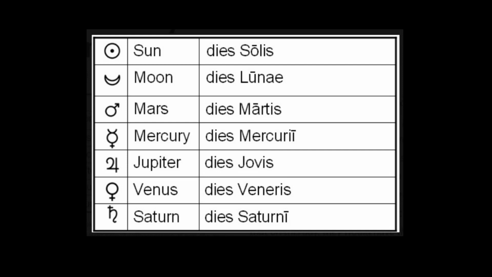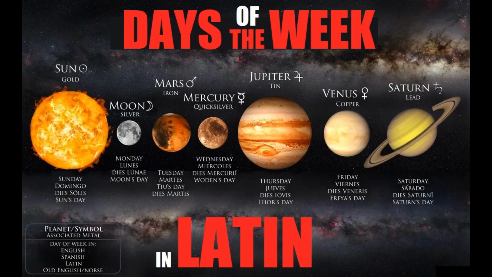So we can see that the regular genitive forms end with i, e, and is for first, second, and third declension nouns. But notice, besides the days of the week, we also learned how to say sun and moon, as well as the name of several Roman gods and planet names.